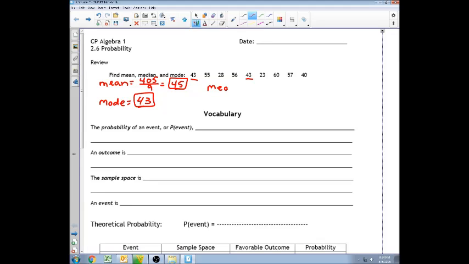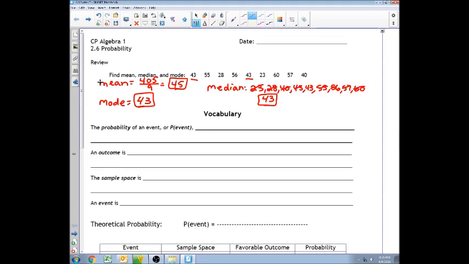Finally, the median, we need to put them in order first. So it would be 23, 28, 40, 43, 43, 55, 56, 57, and 60. Go ahead and cross off first and last until we get to the absolute center, which is 43. Hopefully you did well on that. That was a lesson from not too long ago.